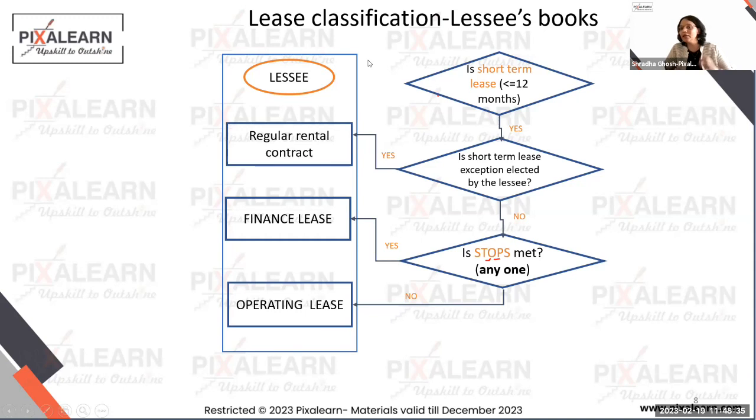Okay. Now, guys, I'll tell you just one thing. What used to happen earlier was, if it was an operating contract, we never used to allow the ROU asset to come to your books. The operating contracts in the lessee's books used to be accounted for like a regular rental contract. We will just pay rents. So now understand what Anita was saying, right? If you have a renewable contract, every 11 months you're renewing.